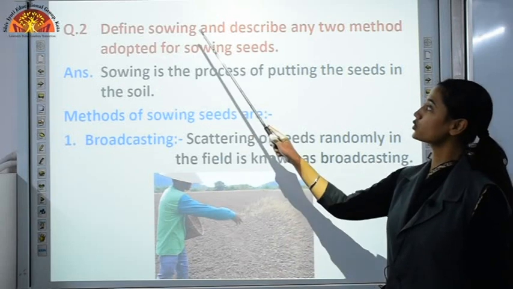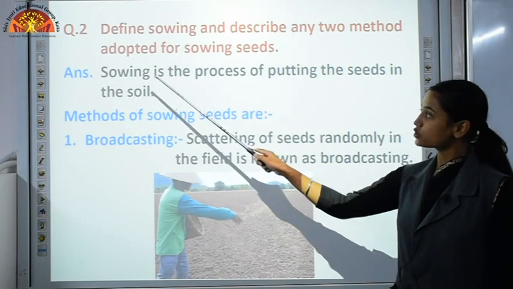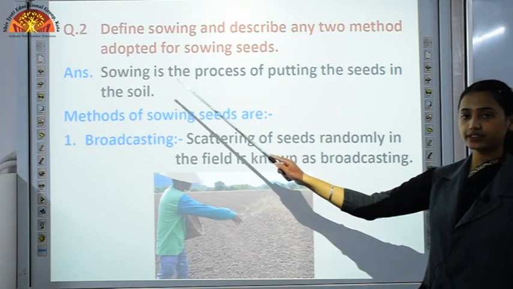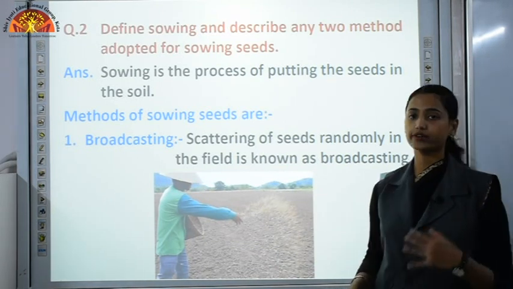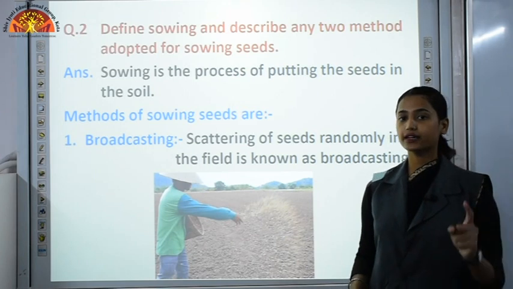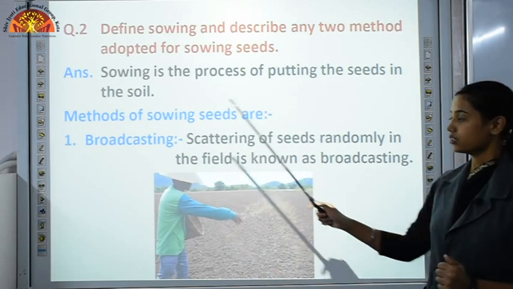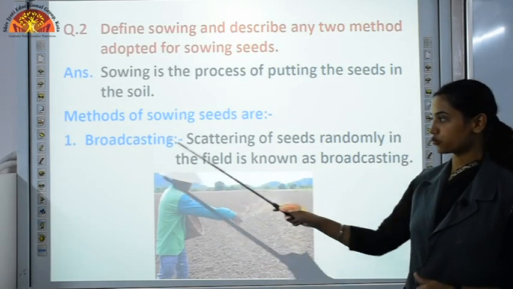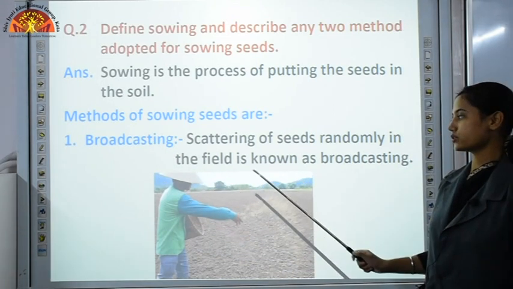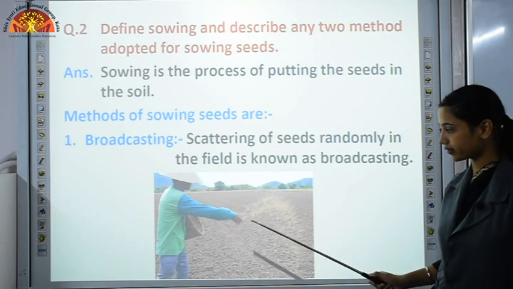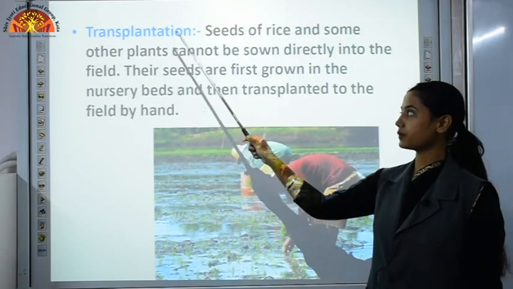Second question, define sowing and describe any two methods adopted for sowing seeds. Sowing is the process of putting the seeds in the soil. If you remember, we discussed that when we sow seeds, it should be done at the right distance and right depth for the proper growth of plant. So what are the methods of sowing seeds? First is broadcasting. Scattering of seeds randomly in the field is known as broadcasting, like this man is scattering seeds randomly in the field.